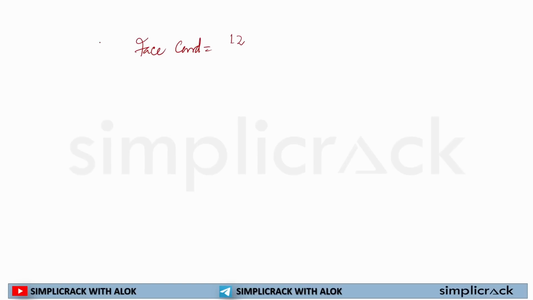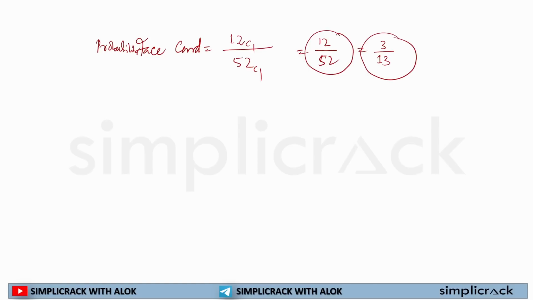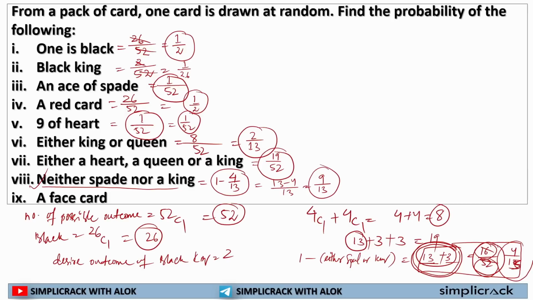Total number of face card divided by total number of cards, because I am selecting only one card here. This will get me the probability of selecting a face card out of a pack of cards. So this is how we solved each and every question of card.